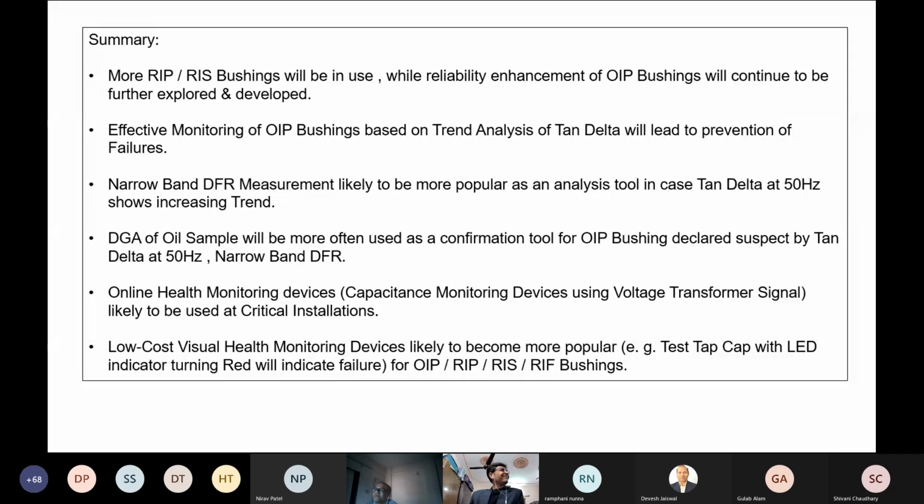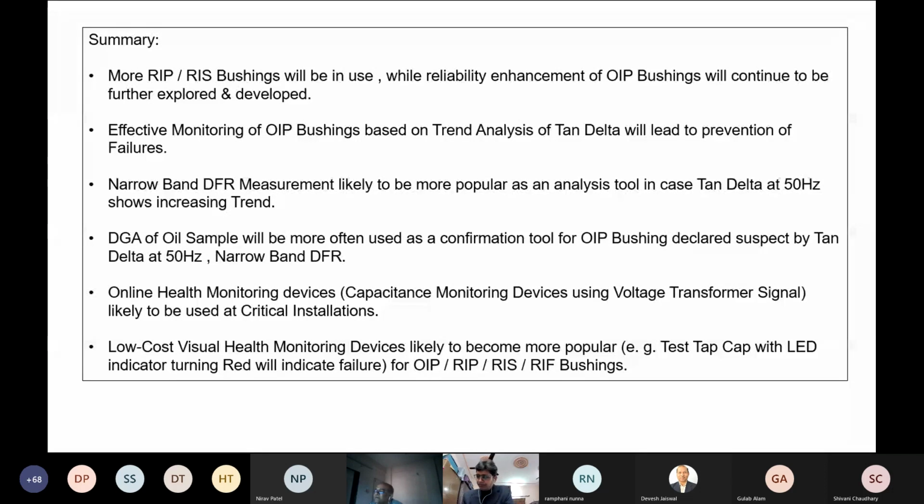In summary, I feel that more RIP and RIS bushings will be in use, while reliability enhancement on OIP bushings will continue to be further explored and developed. Effective monitoring of OIP bushings, done on the basis of trend analysis of tan delta, will prevent failures.